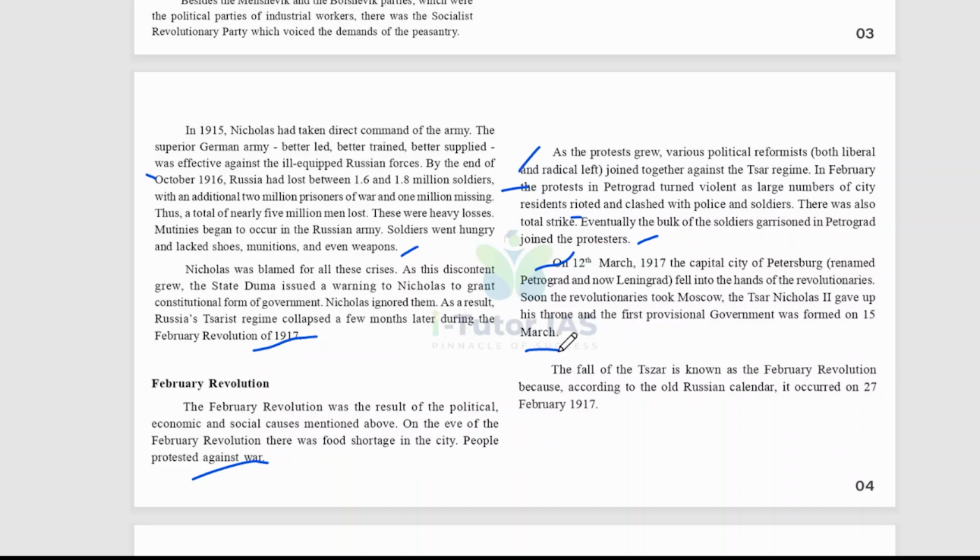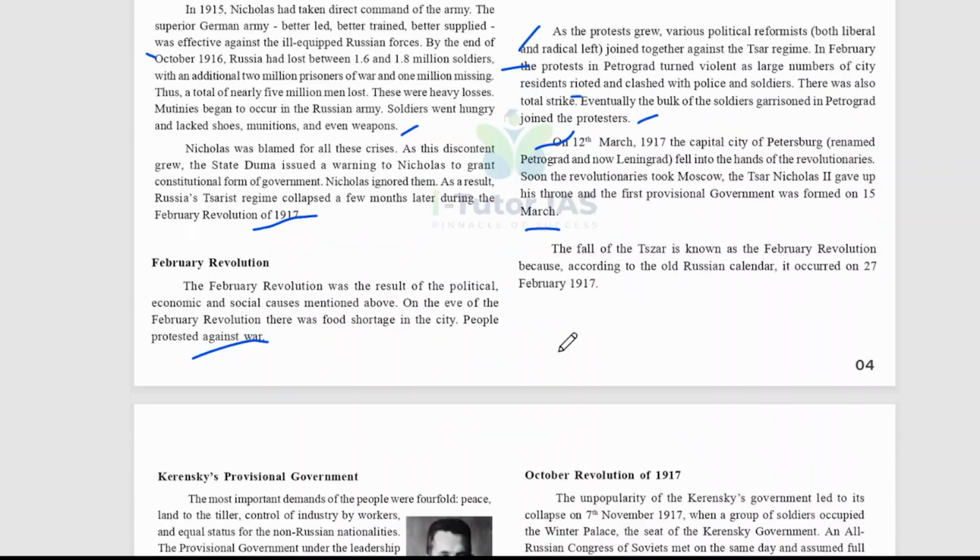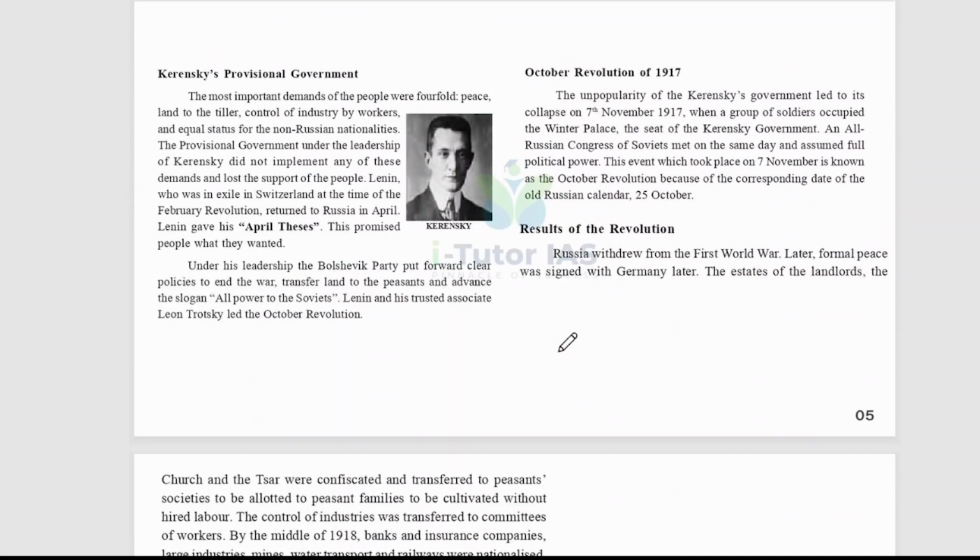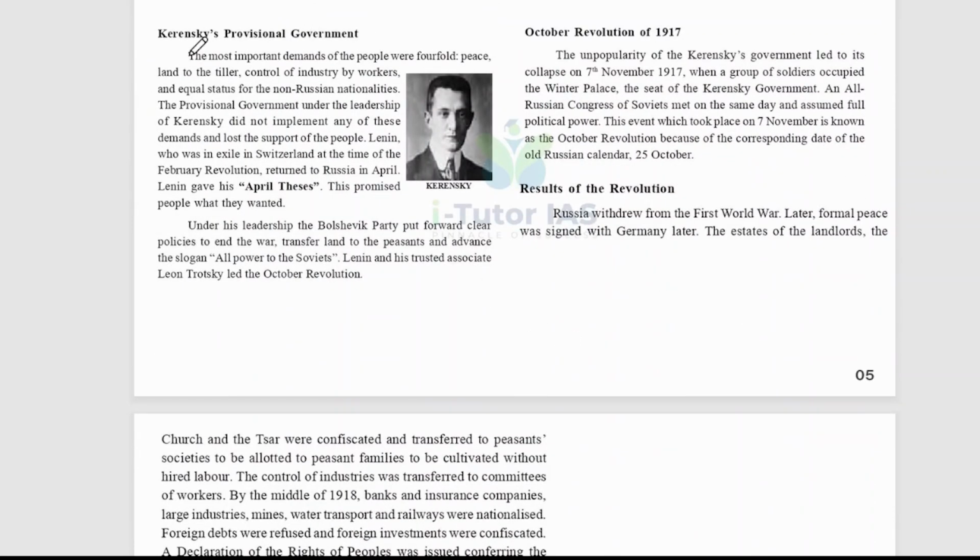The fall of the Tsar is known as the February Revolution because, according to the old Russian calendar, it occurred on 27 February 1917. Under Kerensky's provisional government, the most important demands of the people were fourfold: peace, land to the tiller, control of industry by workers, and equal status of the non-Russian nationalities. The provisional government, under the leadership of Kerensky, did not implement any of these demands and lost the support of the people.